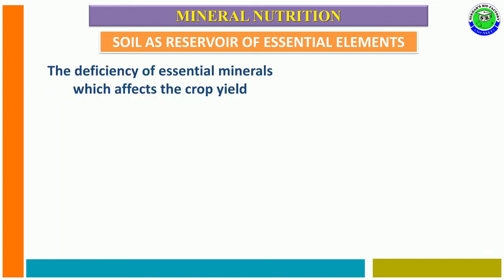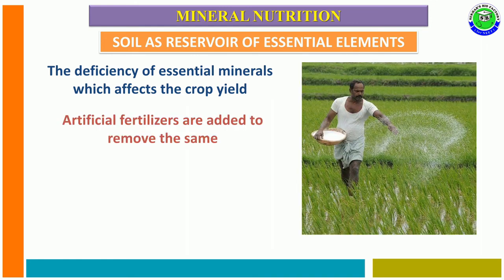Along with this, the deficiency of essential minerals generally affects the crop field. Whenever plants grow in soil, plants utilize the required nutrients from soil, which leads to deficiency. The deficiency can frequently be seen in crop fields due to repeated cultivation of crop plants. At this time, artificial fertilizers are added to replace the same type of elements removed by plants.